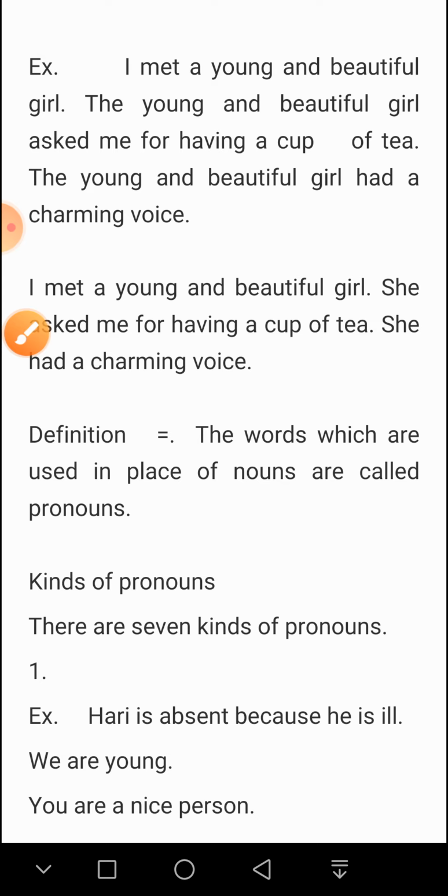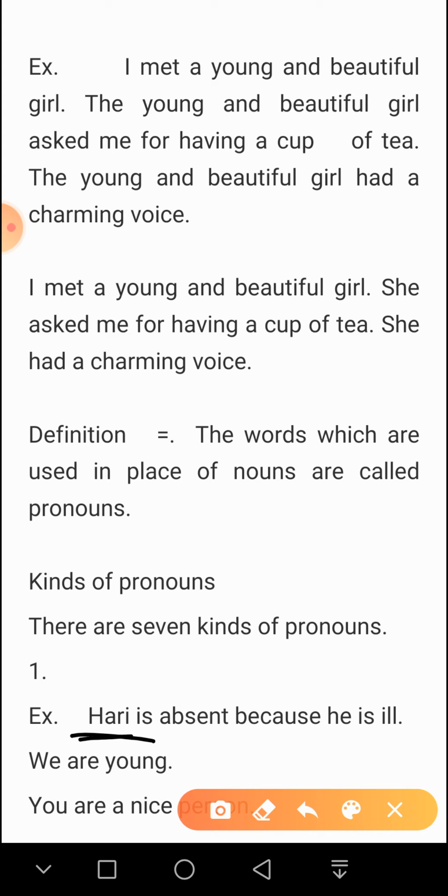In these, what is here? The pronouns which denote the person or persons speaking, spoken to, and spoken of are called personal pronouns. See, here Hari is absent. He is a person who is not present in the situation. So we are talking about him. He is the person spoken of. We are young. Here the persons are speaking persons.